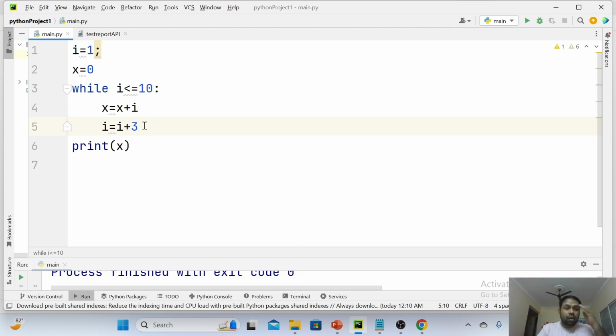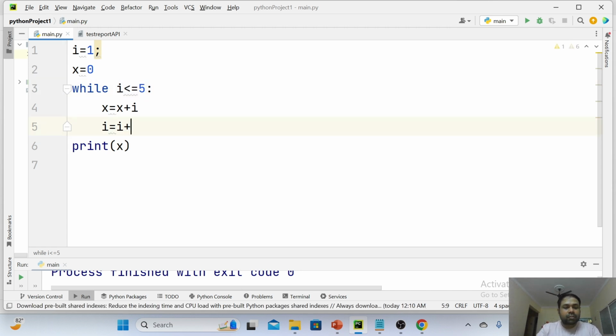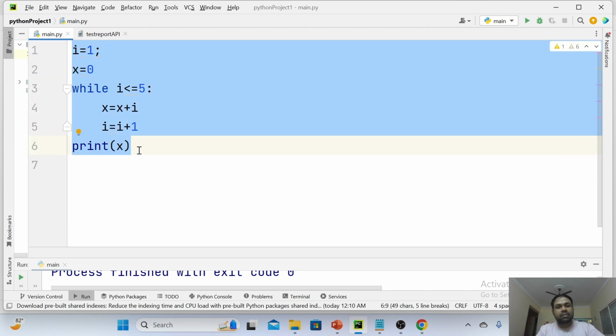That's it. So now I am going to change a little bit. I am going to write up to 5 and I equals to I plus 1 I am writing. Now can you guess what is the output for this code?